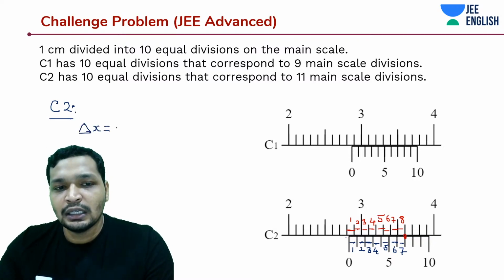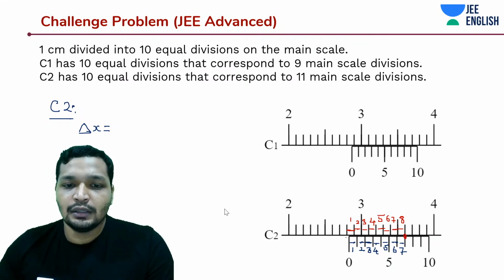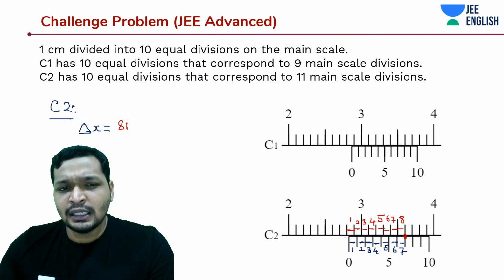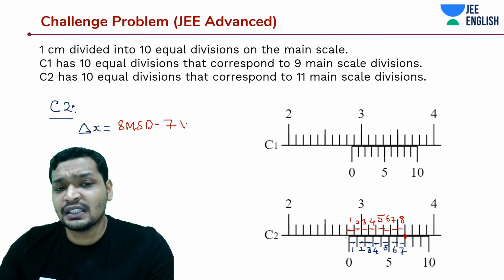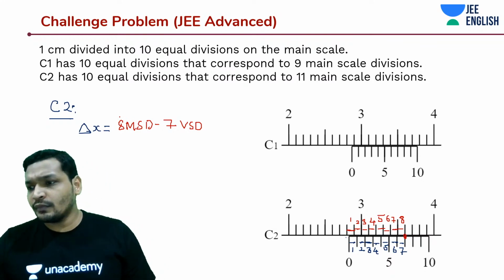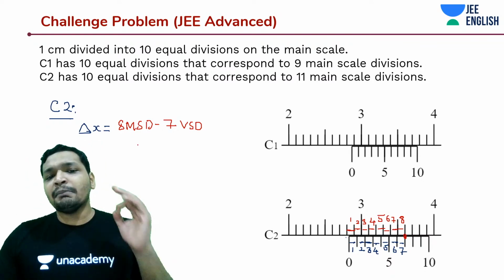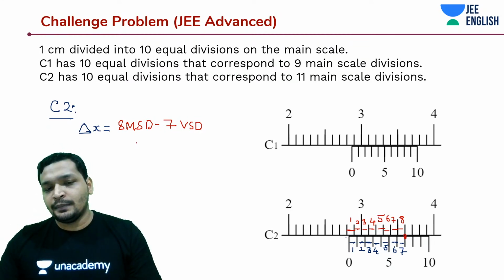It is 8 MSD minus 7 VSD. Is that correct? 8 MSD minus 7 VSD is what delta x is.